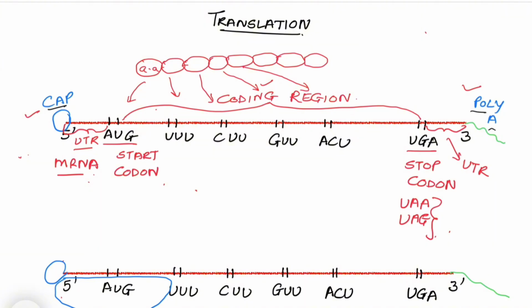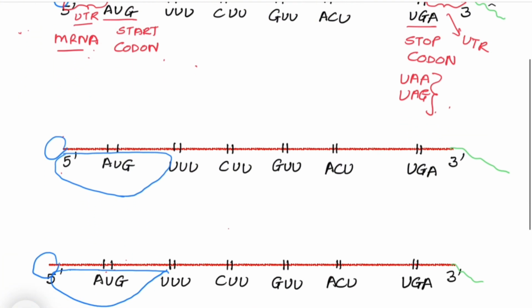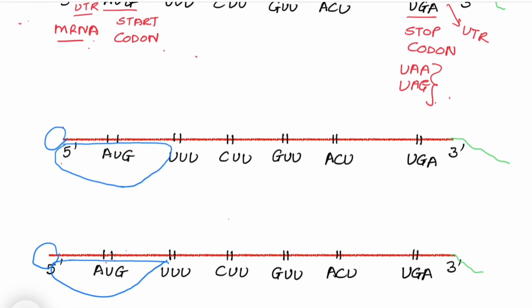This is the basic process that will happen. But let us understand how this amino acid is arriving and how this polypeptide chain is being formed. As soon as messenger RNA is formed and it is circulating in the cytoplasm, if we are just talking about eukaryotes, in prokaryotes they are already in the cytoplasm. But in eukaryotes, from the nucleus, when messenger RNA enters the cytoplasm, their ribosomes are already circulating.